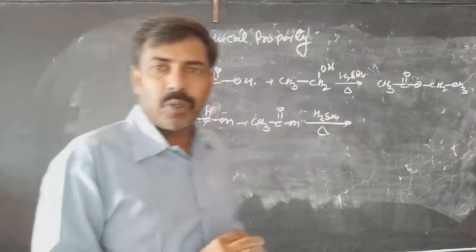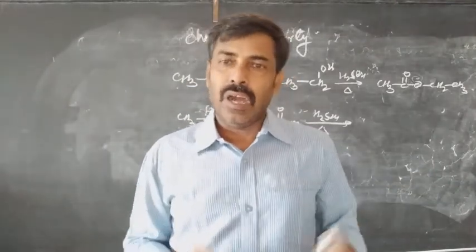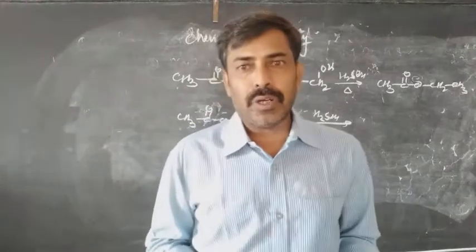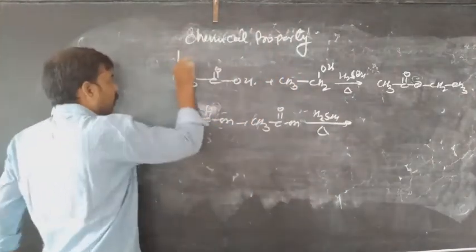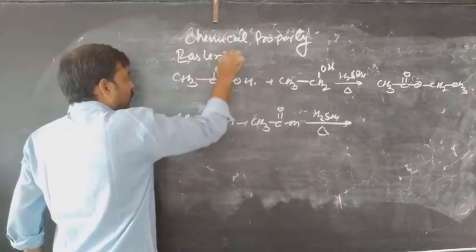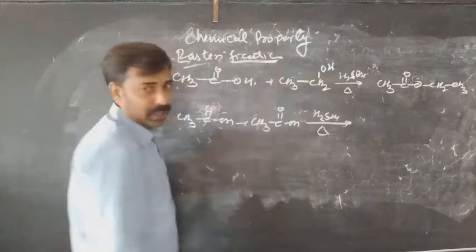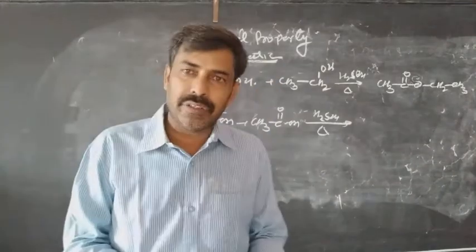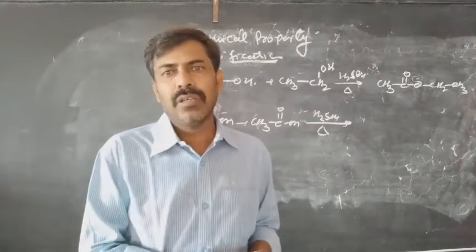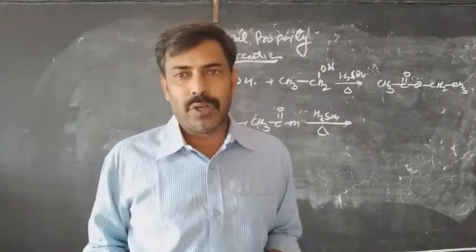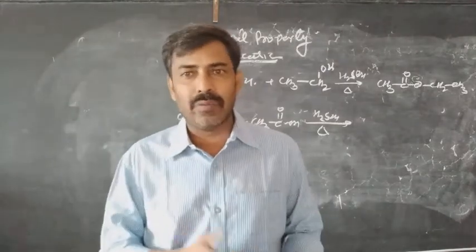Now we are going to discuss some reactions of carboxylic acid, and we start with a very important reaction, esterification. That means the preparation of ester with the help of carboxylic acid. You have studied this reaction in class 10, class 11, and now in this standard, which means it is a very important reaction. This reaction is used for the identification of carboxylic acid as well as alcohol.